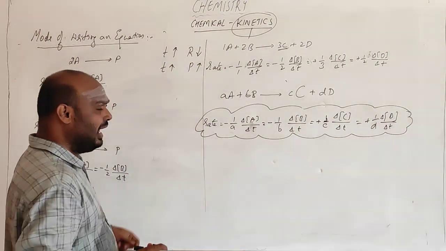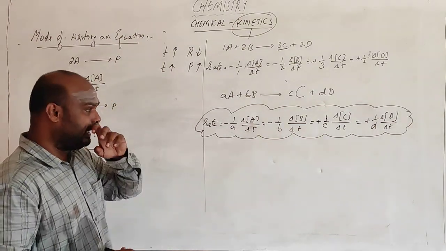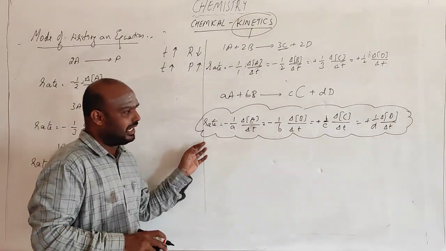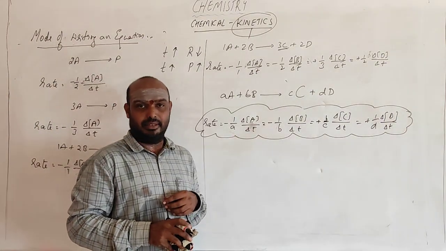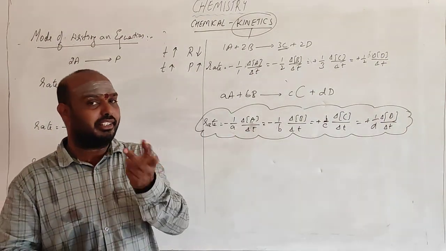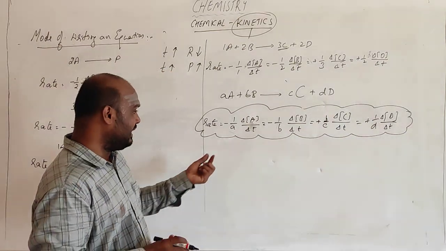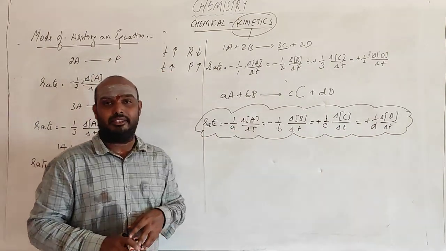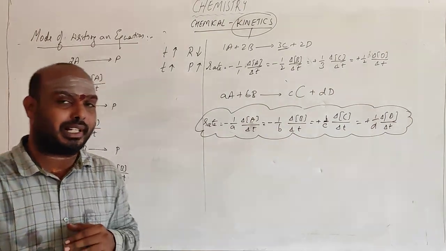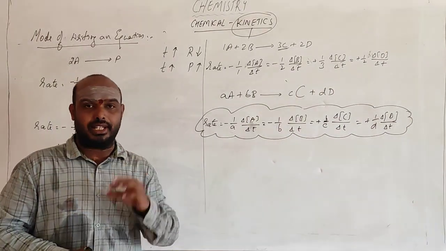And if you represent it in terms of a graph, this can be done in one more way. If time is calculated from 1 second to 2 seconds, the difference is 1 second, so the change in time is very large. Here, the concentration of A changes from 10 moles per liter to 5 moles per liter, so there is a valuable change.